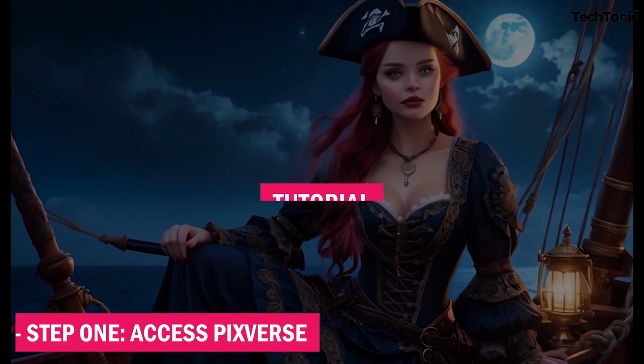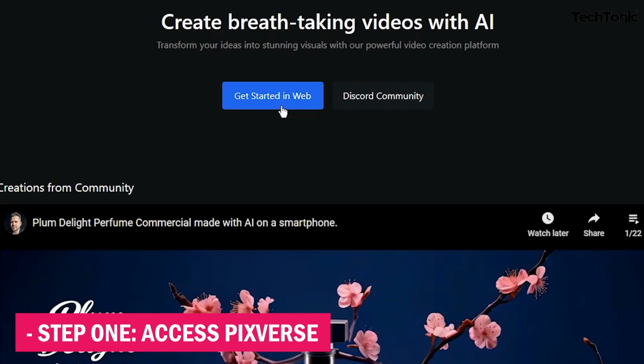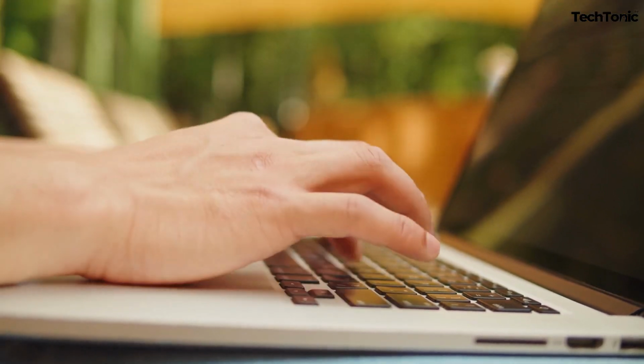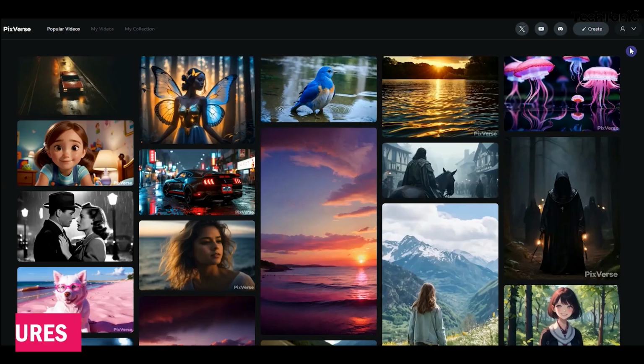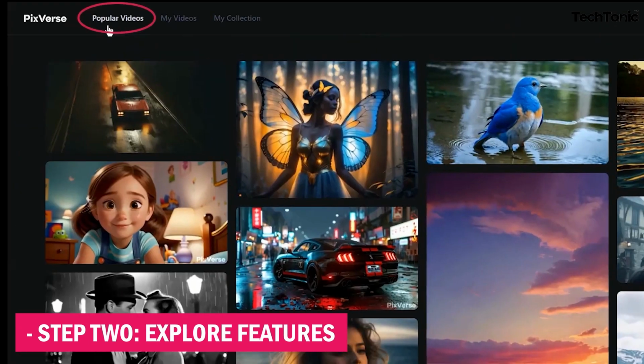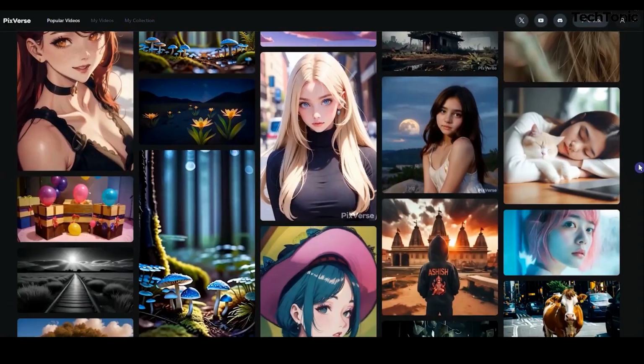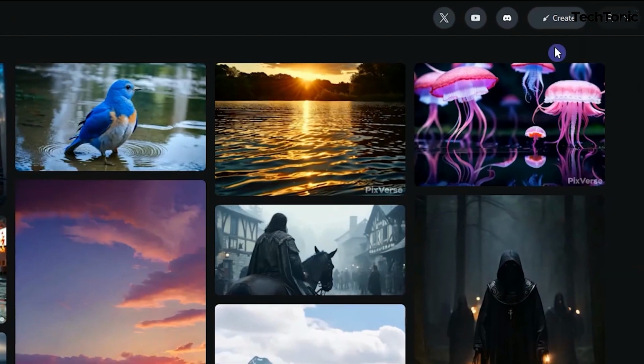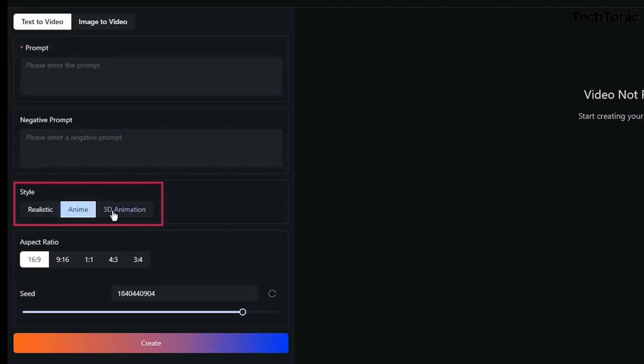Tutorial. Step 1. Access PixVerse. Visit the PixVerse website or download the PixVerse app. Sign up for an account or log in if you already have one. Step 2. Explore features. Familiarize yourself with PixVerse's features, including image generation and animation creation. Take note of customization options and advanced tools available.